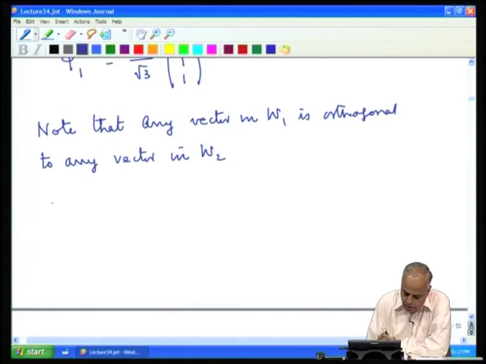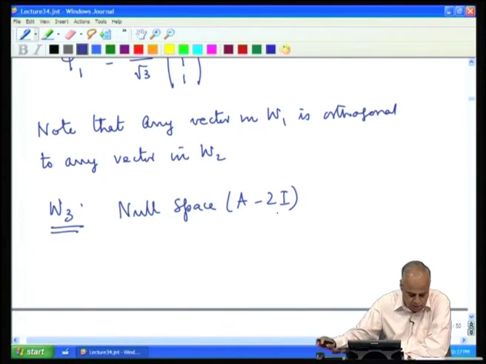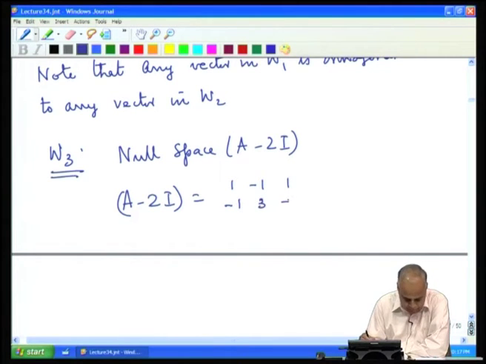Now, let us look at the corresponding eigenspace W 3. So, we must look at the null space of A minus 2 I, because lambda 3 is 2. A minus 2 I is the matrix obtained by subtracting 2 from the diagonals, and we get this matrix.